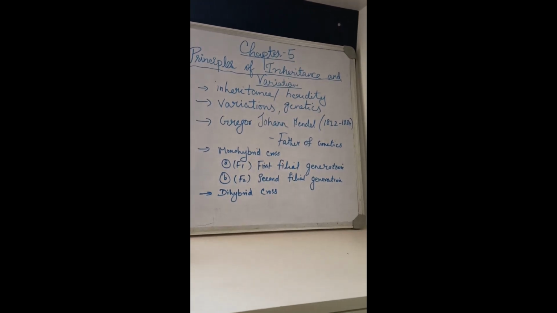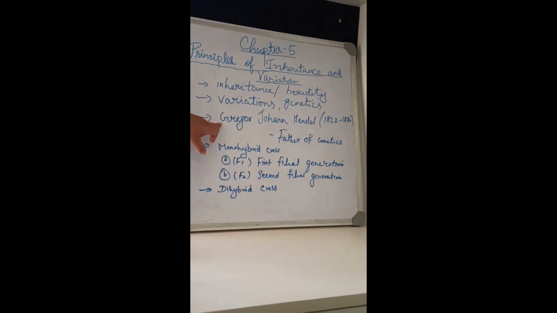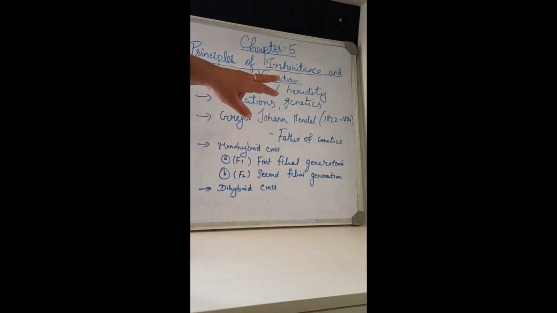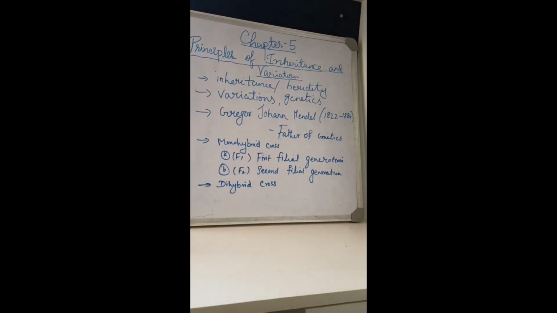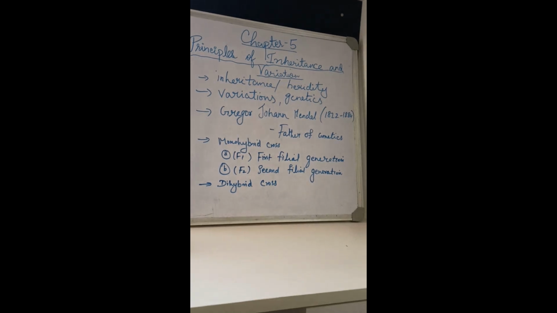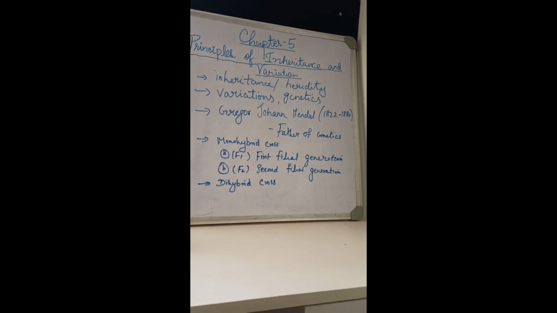Next we are going to learn Mendel's experiment. I have written here Gregor John Mendel. He lived from 1822 till 1884. He is known as the father of genetics. He did many experiments, known as Mendel's experiments. Mendel performed all his experiments with the garden pea plant. Do you know the scientific name of the pea plant? It is Pisum sativum.